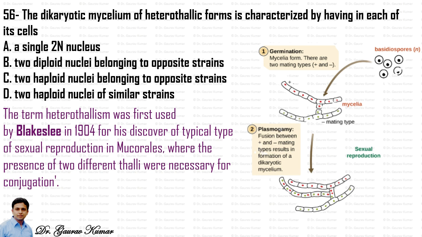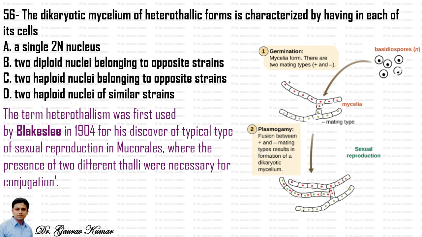So you can see here on the right hand side the way these basidiospores germinate into mycelial form, and there are two mating types, positive and negative. The positive you can just say is represented by the red dot, and the negative one by the green dot. Now plasmogamy occurs, and this causes fusion between the positive and negative mating types, resulting in the formation of a dikaryotic mycelium.